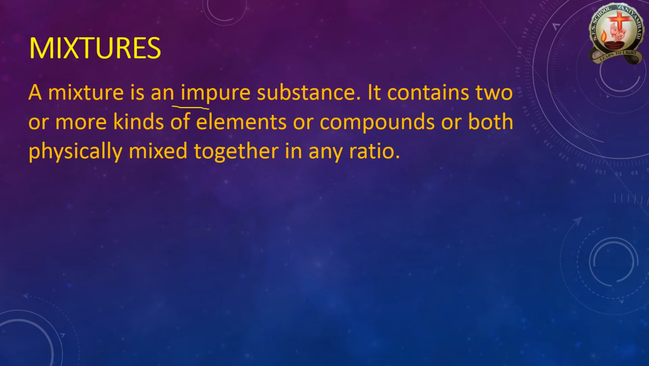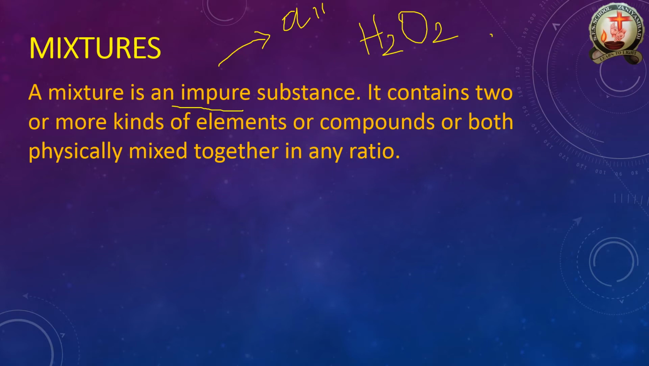What is meant by impure? This impure is nothing but all the atoms are mixed. That contains two or more elements or compounds. Elements, for example, I2, H2O2. This is one of the combinations of elements.